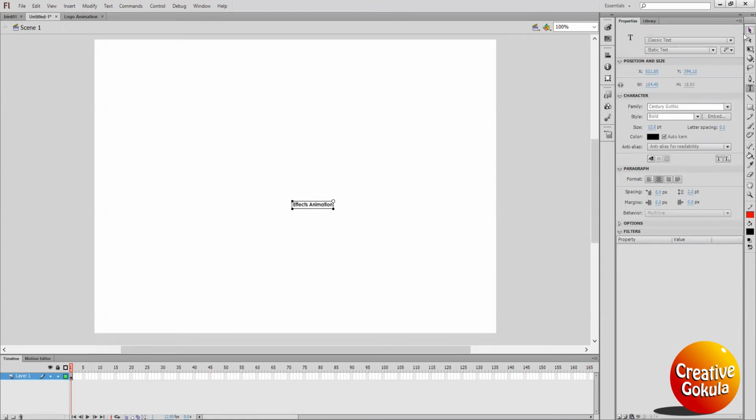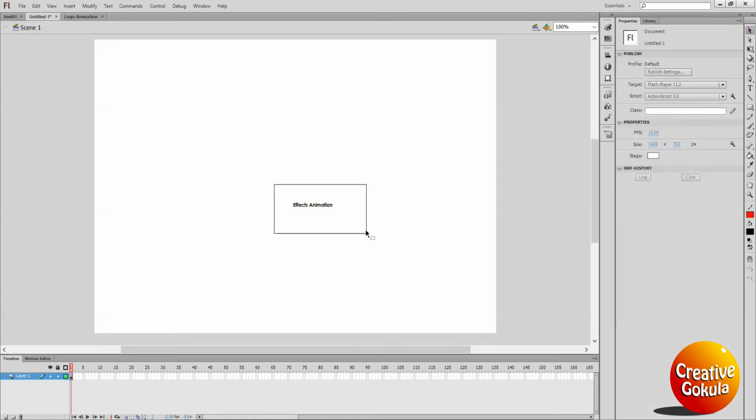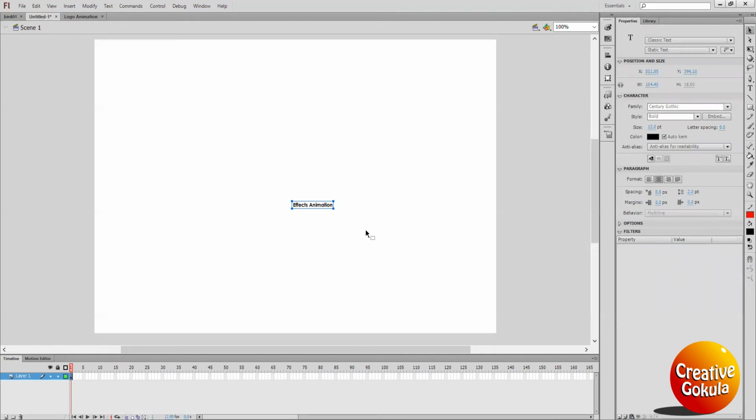Okay, when you animate, suppose you are animating water effects, smoke effects, so let's see how to do these effects, right? Okay, let's begin.